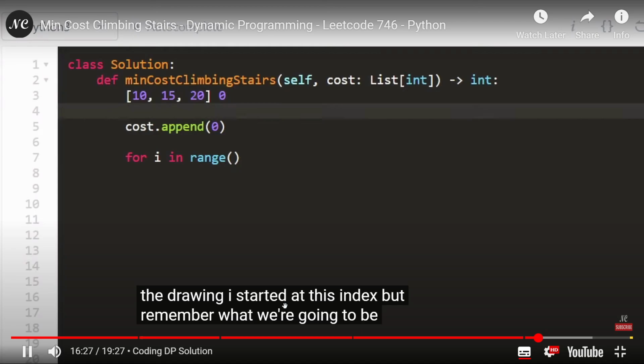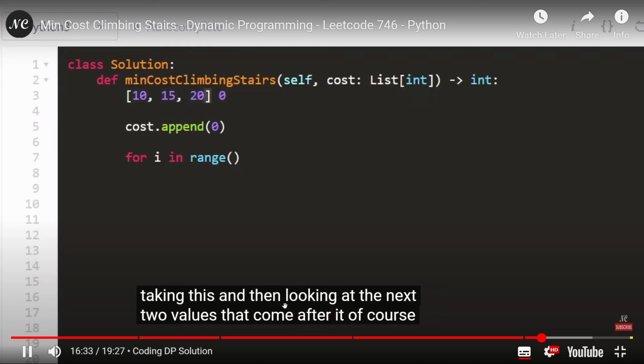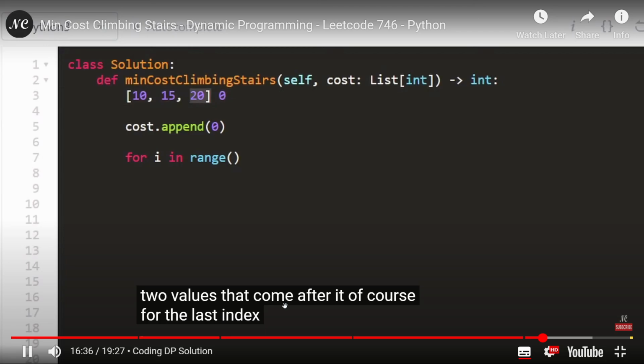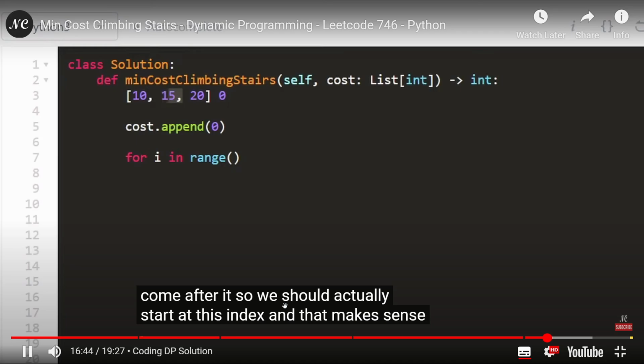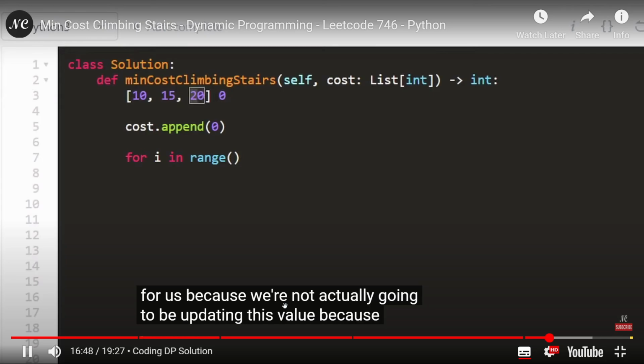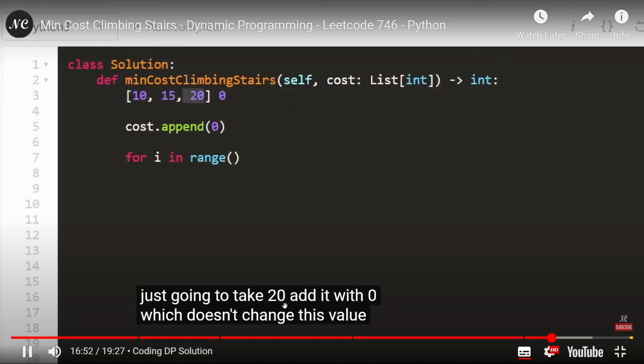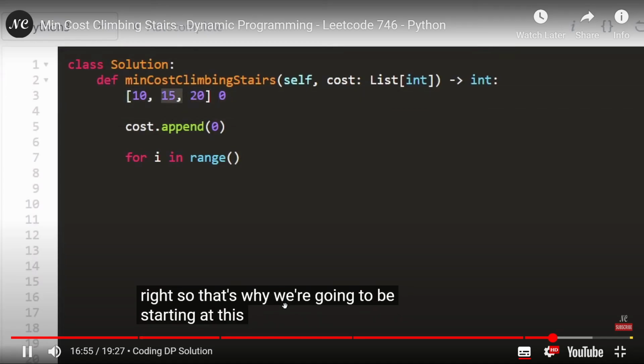But remember, what we're going to be doing is taking this and then looking at the next two values that come after it. Of course, for the last index, or this index that I'm showing, there aren't two values that come after it. So we should actually start at this index, and that makes sense for us because we're not actually going to be updating this value because we're just going to take 20, add it with 0, which doesn't change this value at all, right? So that's why we're going to be starting at this index.